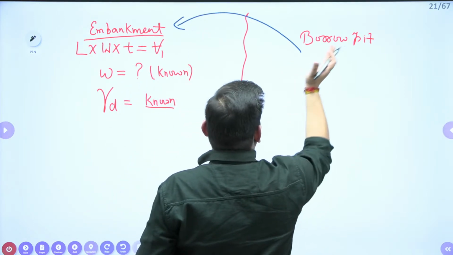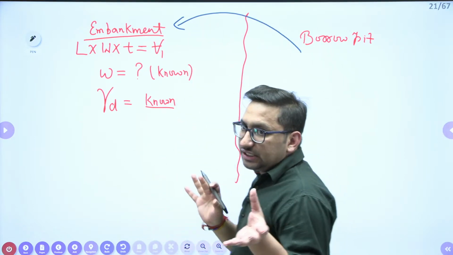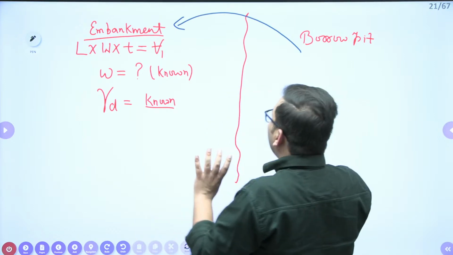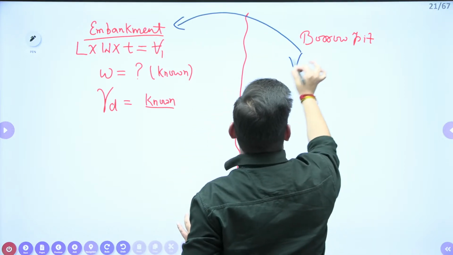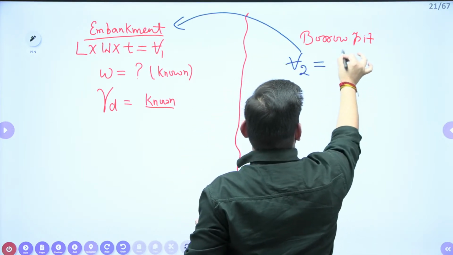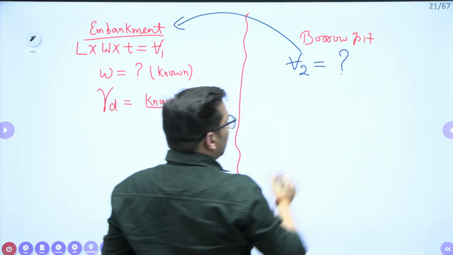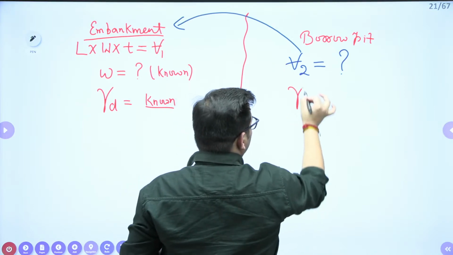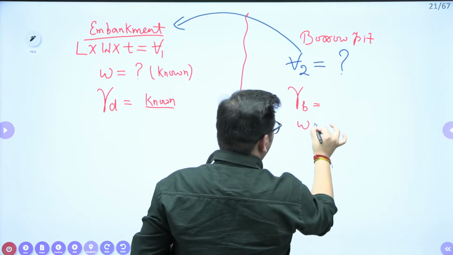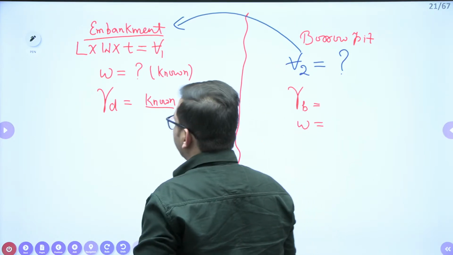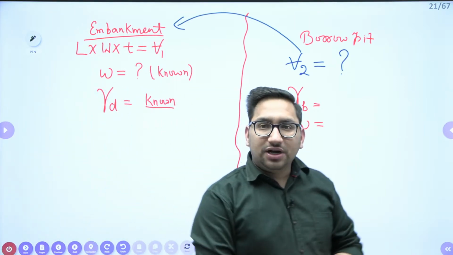We know that if we are taking the soil from one place to another place, there will definitely be a change in water content, and a change in void ratio. So whatever volume is required here, it is not necessary that you take out the same volume from here. This is the particular question asked to you: from here, this volume you need to find out. Gamma bulk of the soil is given to you for this borrow pit, and water content is also given to you for this borrow pit. Clear? So this is the particular data given to you.